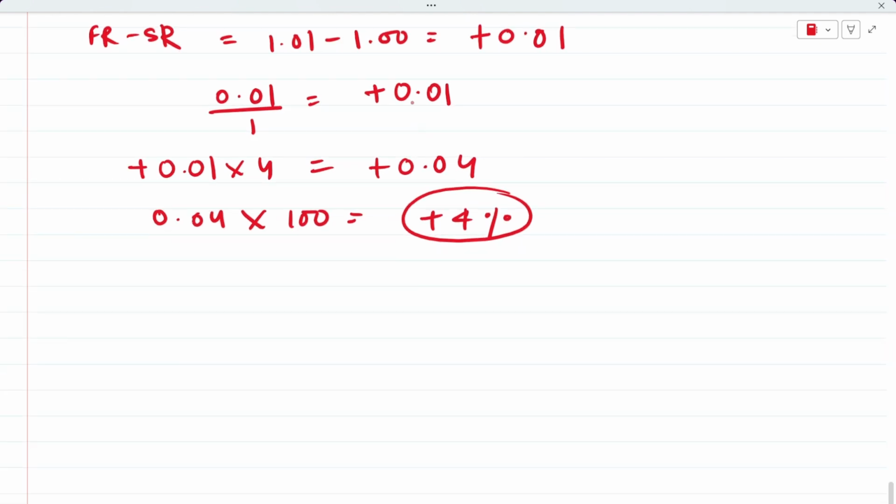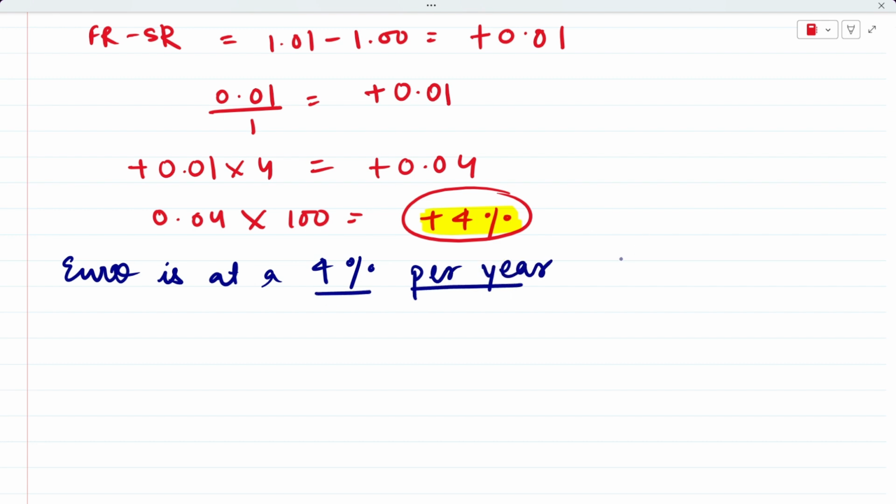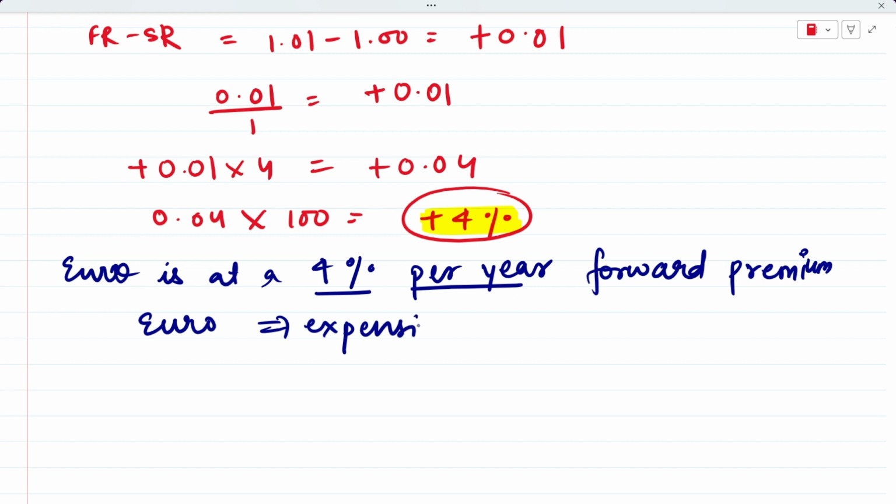Now what does this mean? What does the value of plus 4% mean to us? This means that the euro is at a 4% per year forward premium. All of these words are very important. Per year, 4% forward premium, because the value that we're getting is positive. The positive sign tells me that this is a premium, and it means that the euro is going to become expensive in the coming times. It is going to become expensive forward, and this means that the euro is going to become stronger in the future.